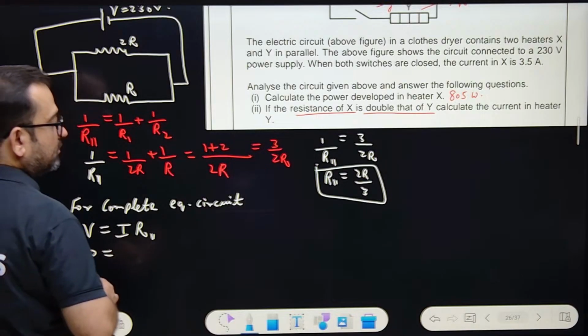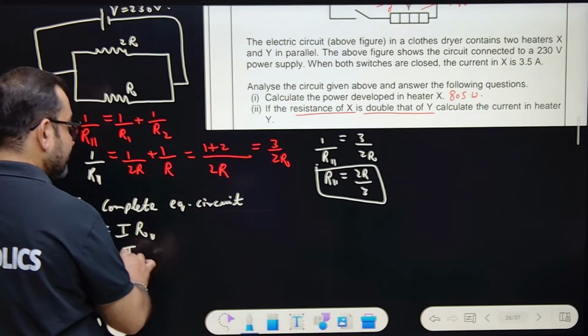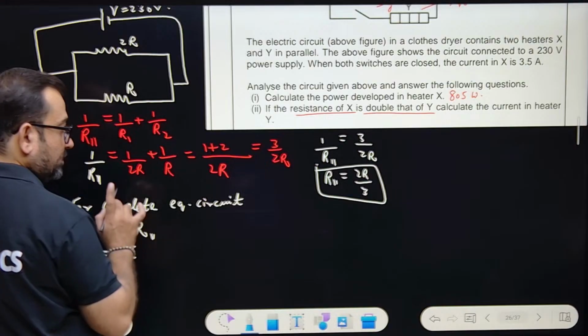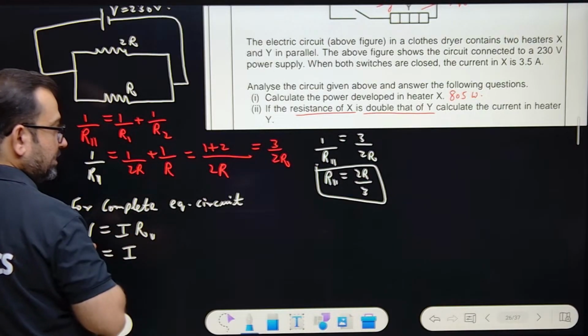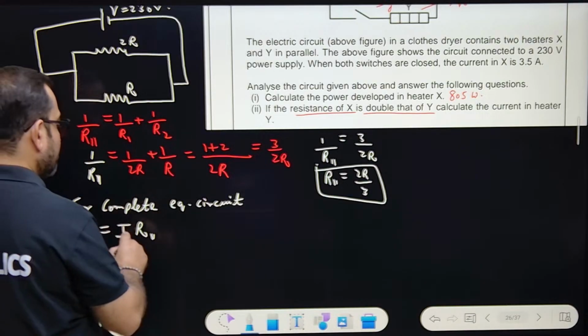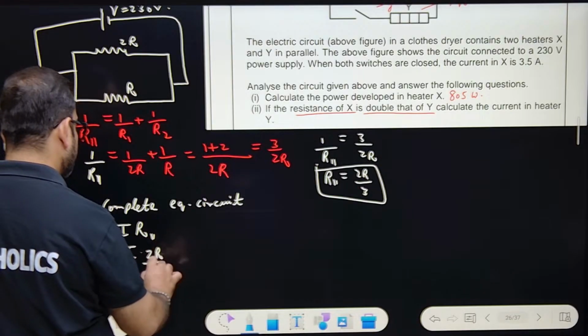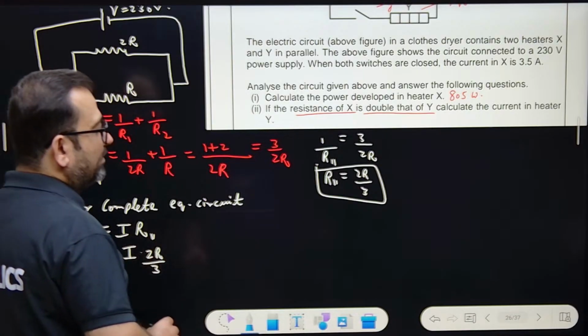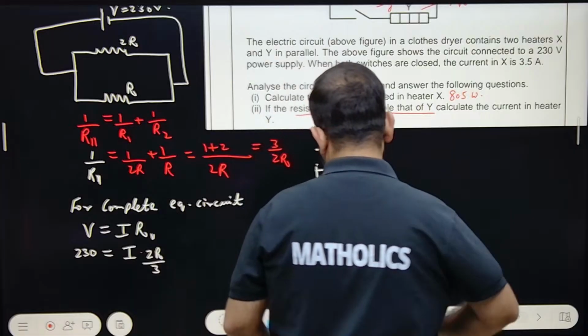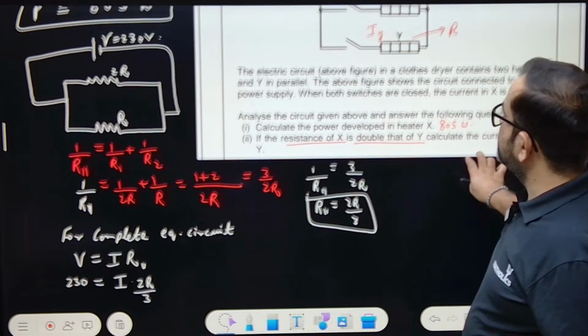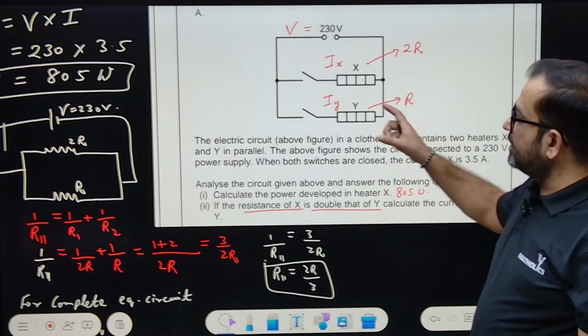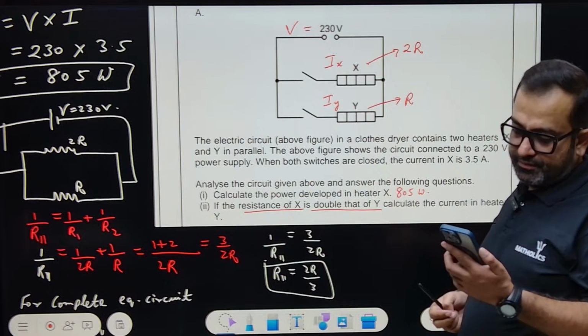What is I? I is the total current. Got the point? So we can find the total current, I into R parallel, which is 2R by 3. What I'm trying to do is find the total current. The total current will be divided in the ratio of what? Can you tell me?